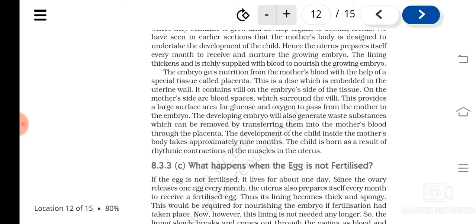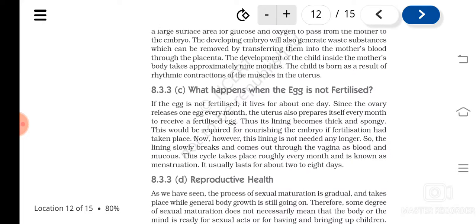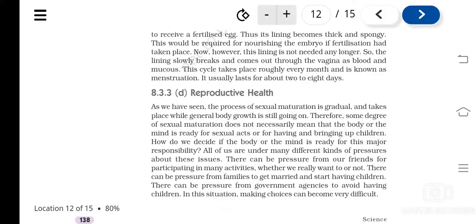And if fertilization happened, we learned it will lead to pregnancy, isn't it? The placenta will form between the mother and the baby, and it will start nourishing the baby, and in that way it leads to the development of the child. Understood? If fertilization does not happen, that leads to menstruation. So this much is clear to everyone, I hope.